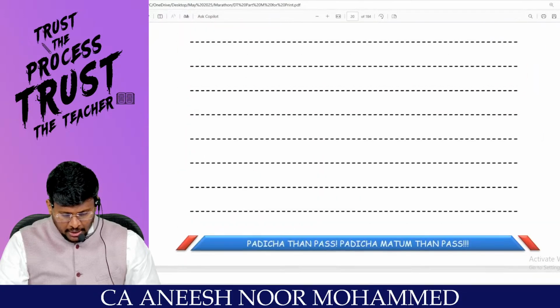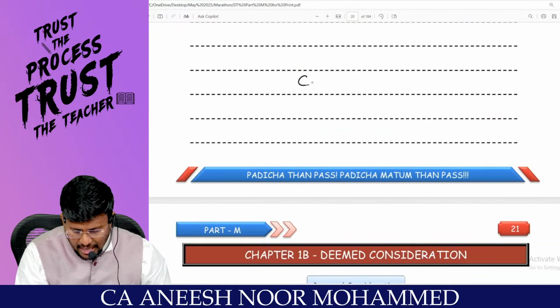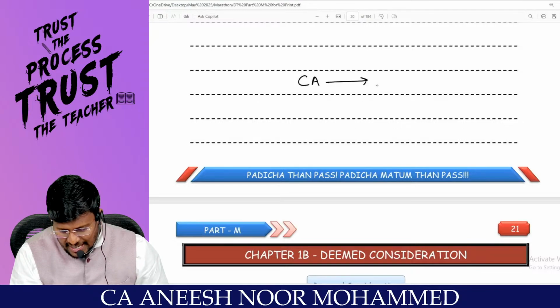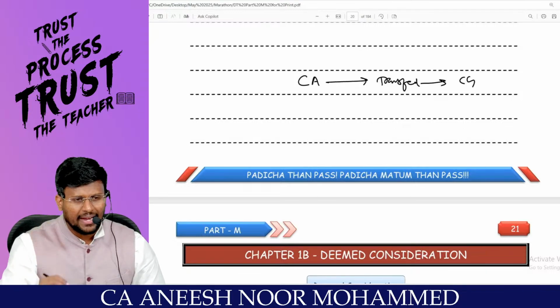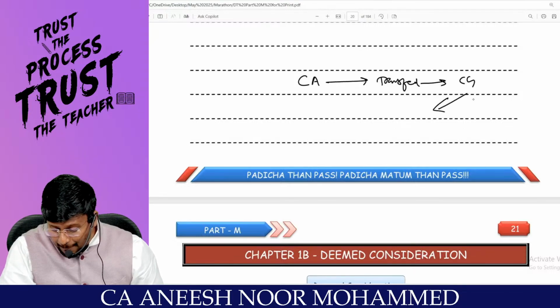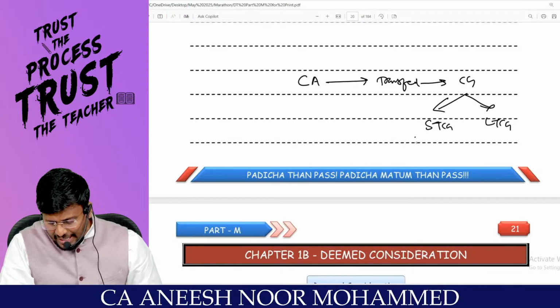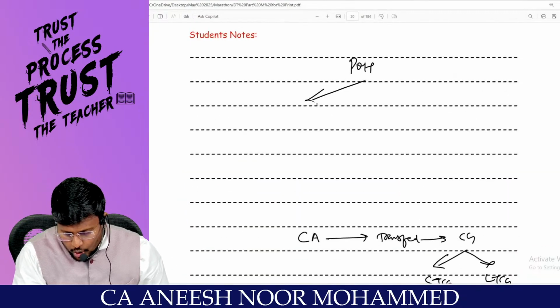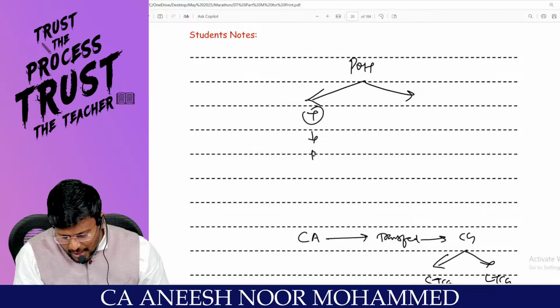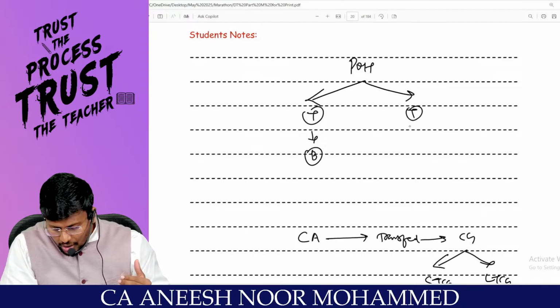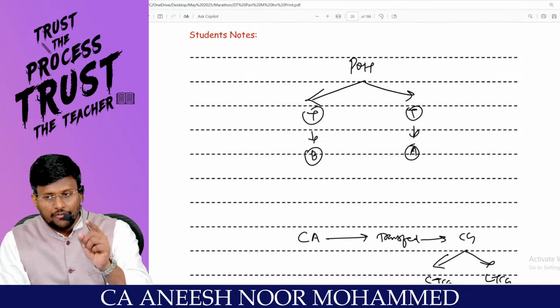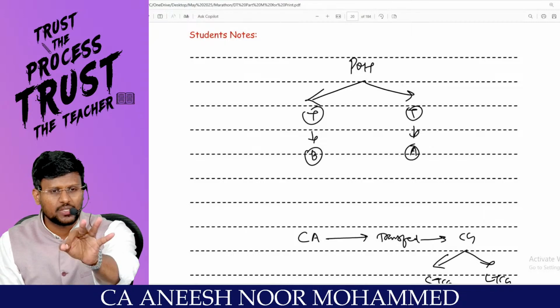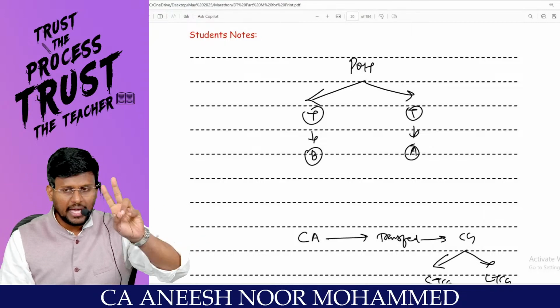Comfortable? So first of all, there should be a capital asset. This capital asset should be transferred, and because of the transfer, you should end up with a capital gain. This capital gain may be short-term or long-term, depending upon the period of holding. For the purpose of period of holding, you have to check whether the transfer has been done before the amendment or after the amendment. If it is before the amendment, capital assets are classified into 3 categories. If it is after the amendment, capital assets are classified into 2 categories.